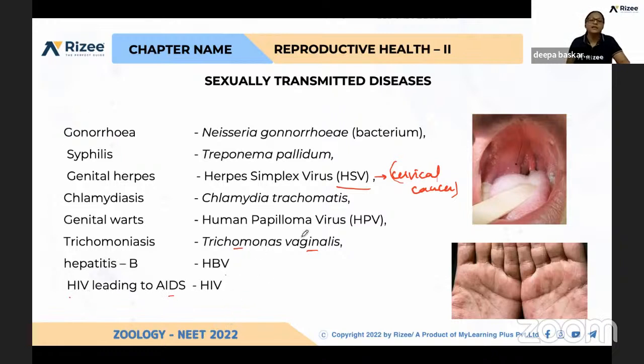In this slide, you can expect matching questions: gonorrhea, Neisseria gonorrhoeae bacterium; syphilis, Treponema pallidum bacterium; genital herpes, herpes simplex virus; chlamydiasis, Chlamydia trachomatis; genital warts, human papilloma virus; trichomoniasis, Trichomonas vaginalis; hepatitis B virus; and HIV, AIDS.